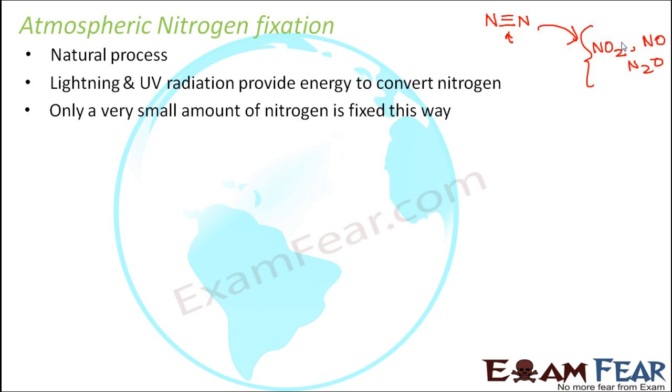But the disadvantage of this process is that only a very small amount of nitrogen is fixed in this way because this is a natural process. Whenever there is lightning or ultraviolet radiation exposure, only then will this conversion take place. We cannot make it happen artificially. Also, only a very small amount of nitrogen gets fixed, but the demand of nitrogen for the plants is a lot more. So these are the limitations, but this is how atmospheric nitrogen fixation works.